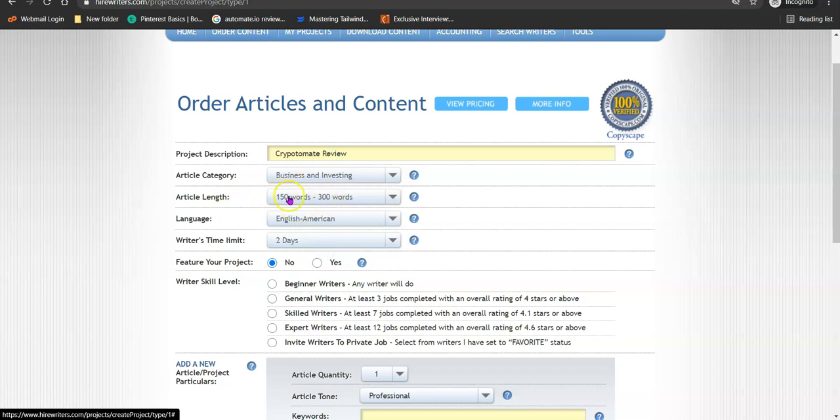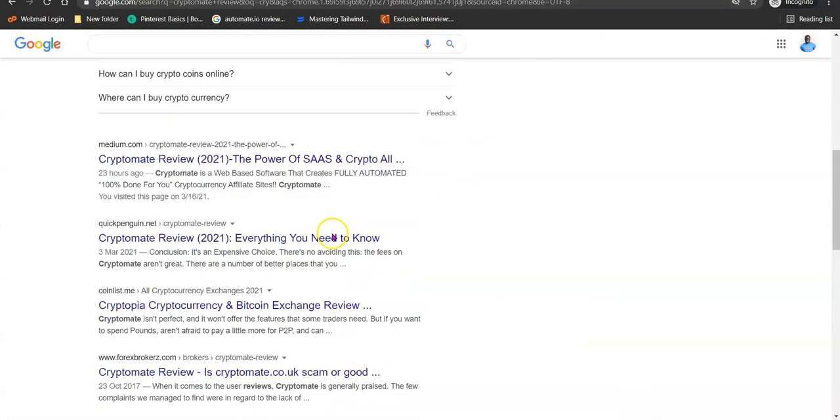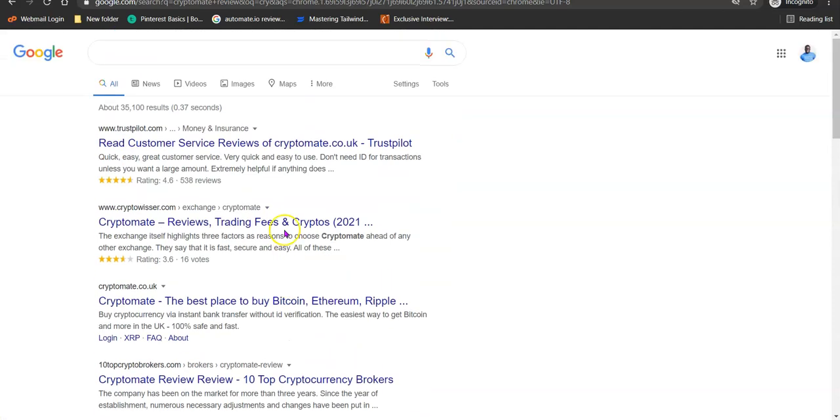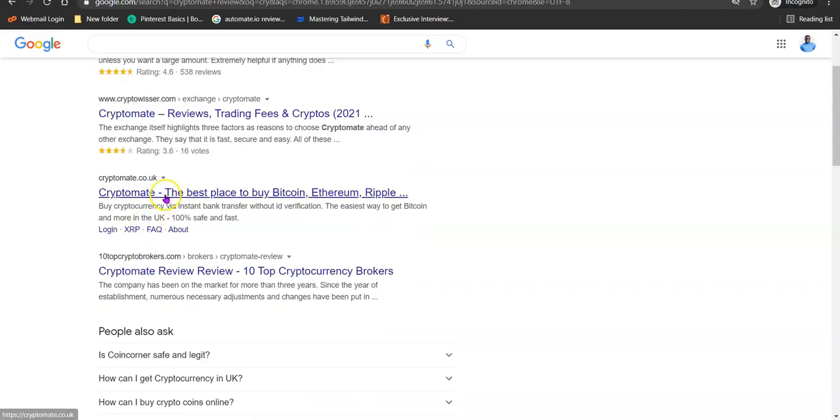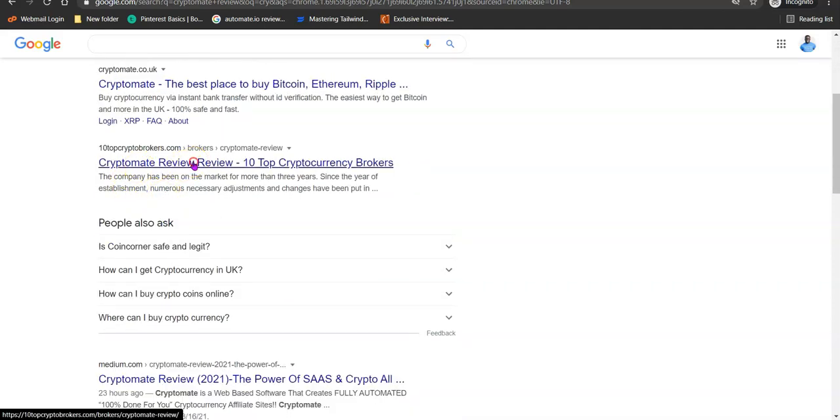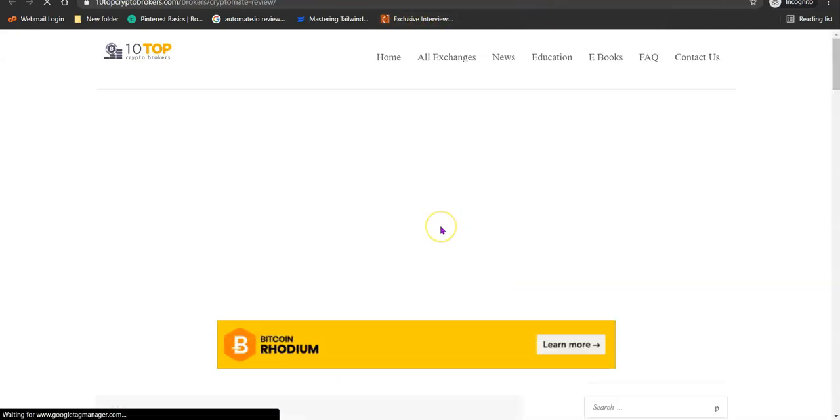So now the length of the article you want to write. Like I said, what we're going to be doing is working with what is already ranking on the Google search result. Okay, so like I said, this doesn't matter. Now this is the actual website. Okay, so this is the first article. Okay, so we're going to be using this as a benchmark to create a better review.